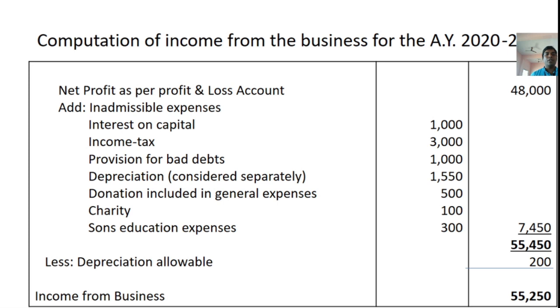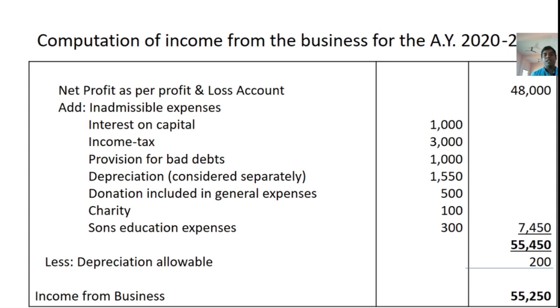These are disallowed as general items. If these are debited to the profit and loss account, these are added back to net profit. Then we need to aggregate. These are all inadmissible expenses added to net profit as per the profit and loss account.